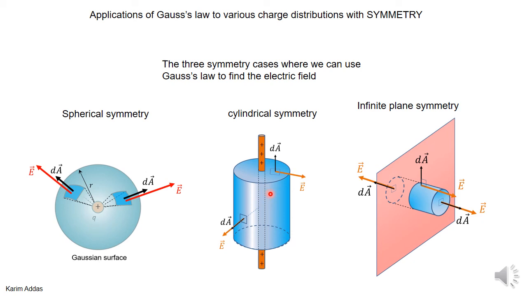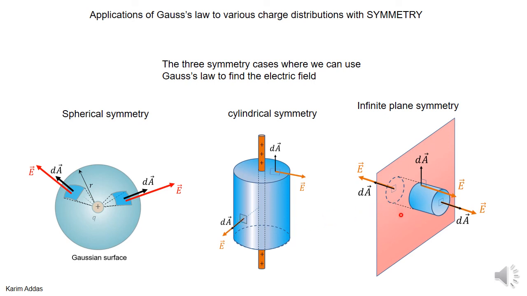For a cylindrical symmetry problem, you cut up the surface into three parts: the top, the sides, and the bottom. For the top, the angle is 90 degrees between electric field and area, so the flux is 0. For the bottom, the angle is also 90 degrees, so you get 0. And then for the sides, the angle is 0 everywhere. And so you're able to take out the electric field and get rid of the cosine.